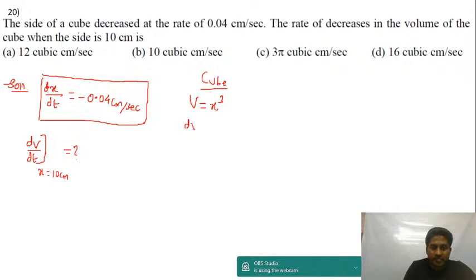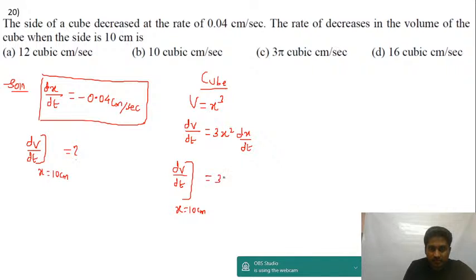Now if we differentiate, dV by dt is equal to differentiation of x cube, which is 3x square into dx per dt. Now dV by dt when x is equal to 10 will be equal to 3 into 10 square, and dx per dt is equal to minus 0.04.